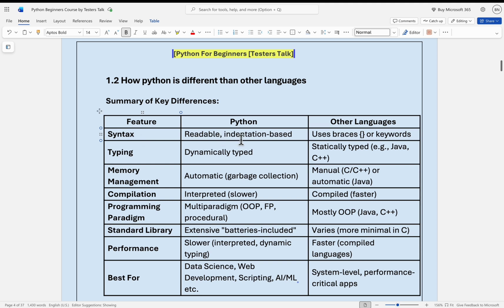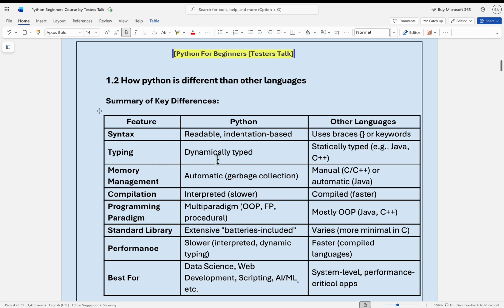In case of Python, the syntax is more readable and it is indentation based, which means you can just press tab and write the code. But in case of other programming languages, you need to use braces.